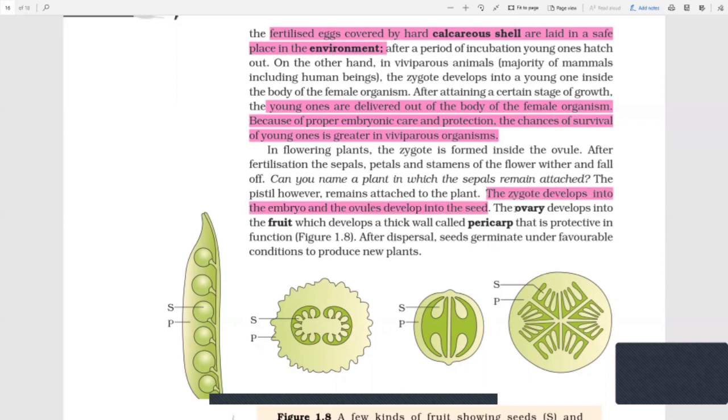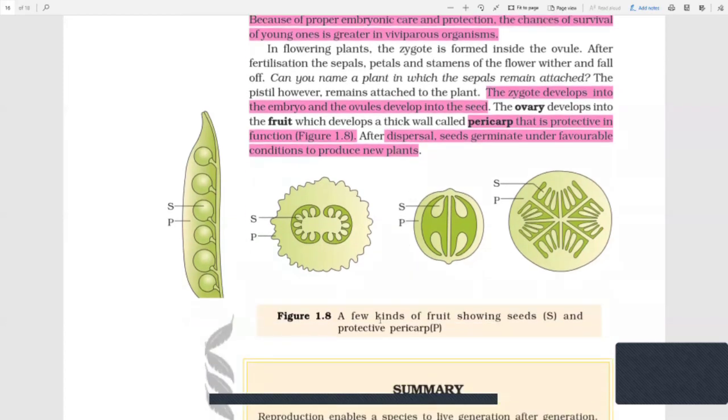The ovary develops into the fruit, which develops a thick wall called pericarp. The peel of the apple or oranges, these are basically the pericarp, and inside, the fruit is the ovary. And pericarp is a protective layer, protective in function. After dispersal, seeds germinate under favorable conditions to produce more plants.